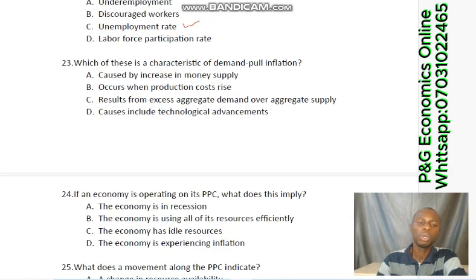Number 23. Which of these is a characteristic of demand pull inflation? We have two types of inflation: cost push and demand pull. Demand pull inflation simply means that consumers have excess money to spend, so aggregate demand increases, whereby aggregate supply remains constant. They are demanding more products, but supply remains constant. That will lead to demand pull inflation. What will make consumers have that much money in their hands is an increase in money supply.